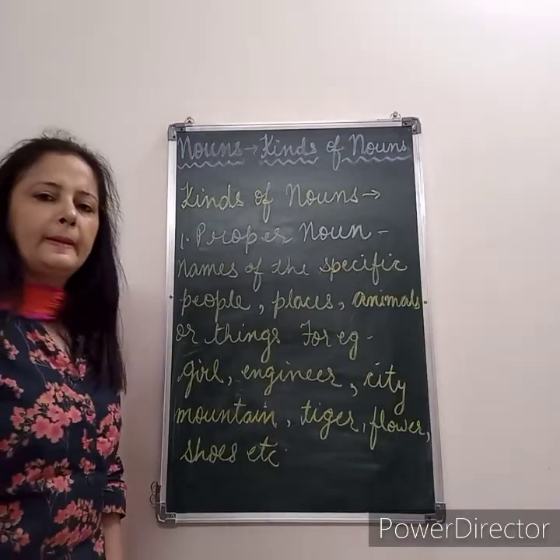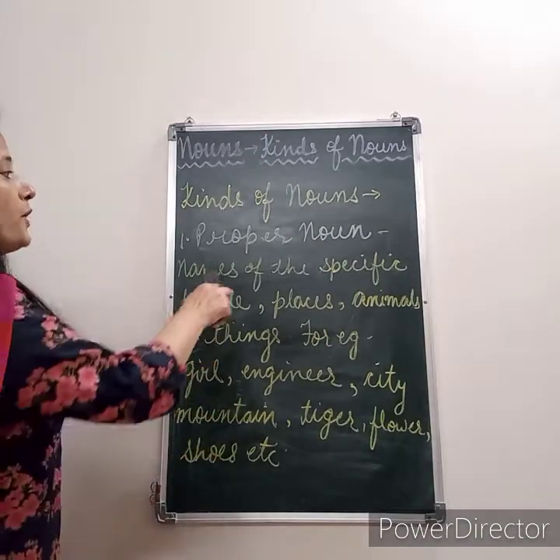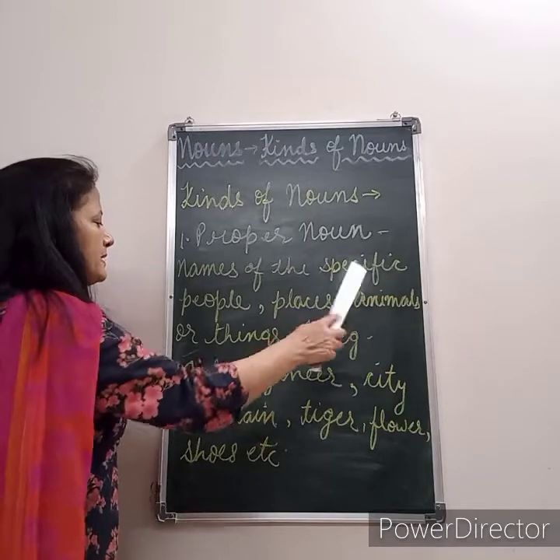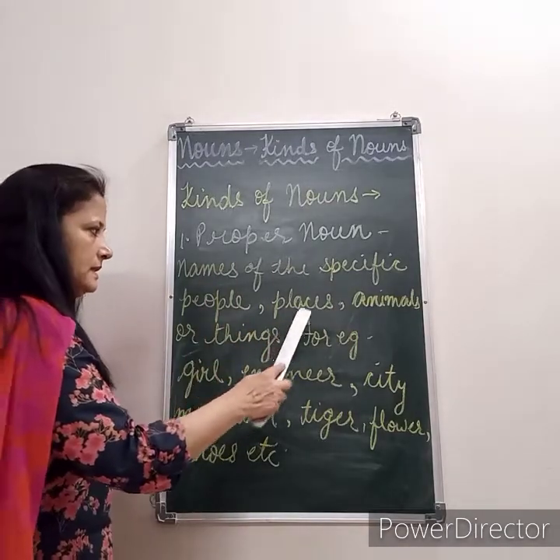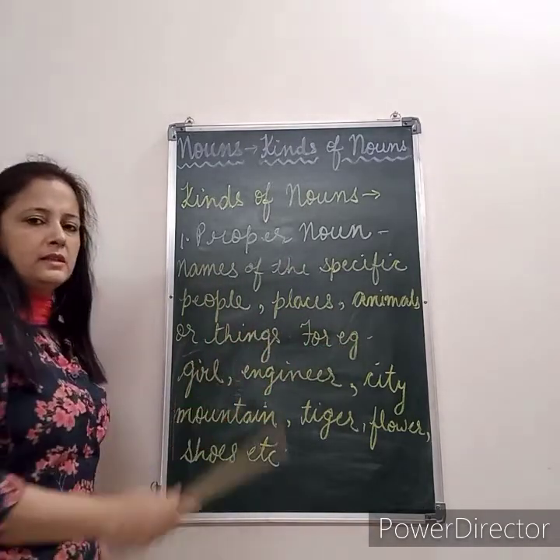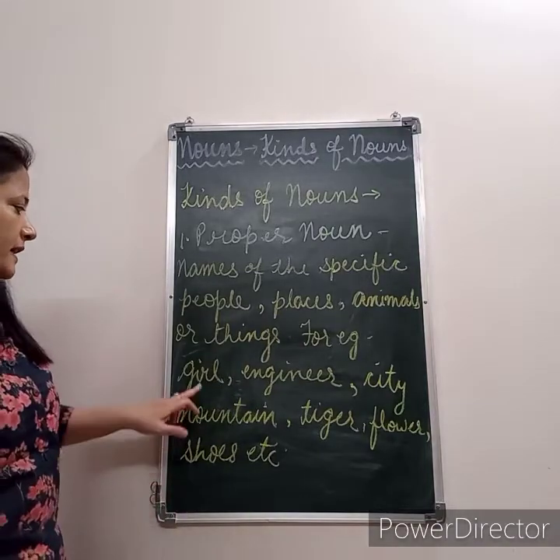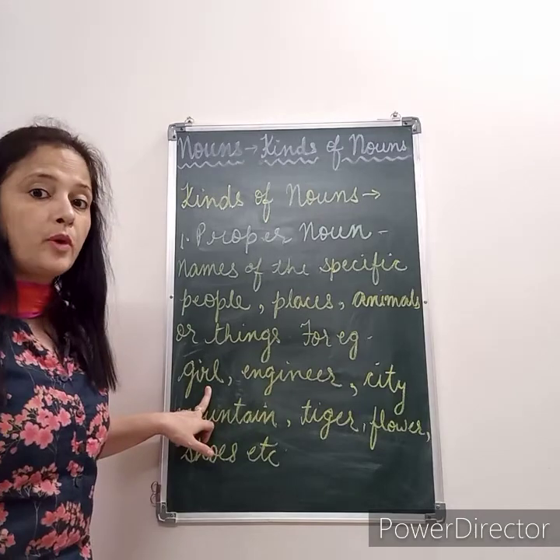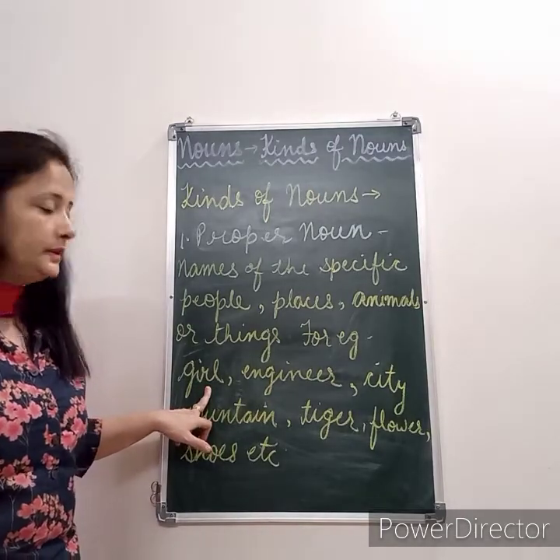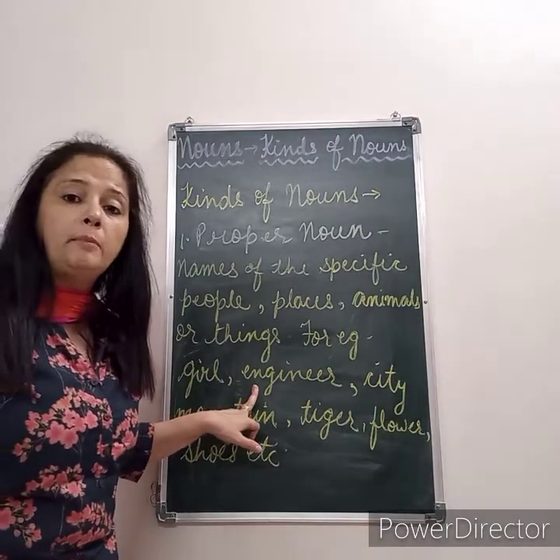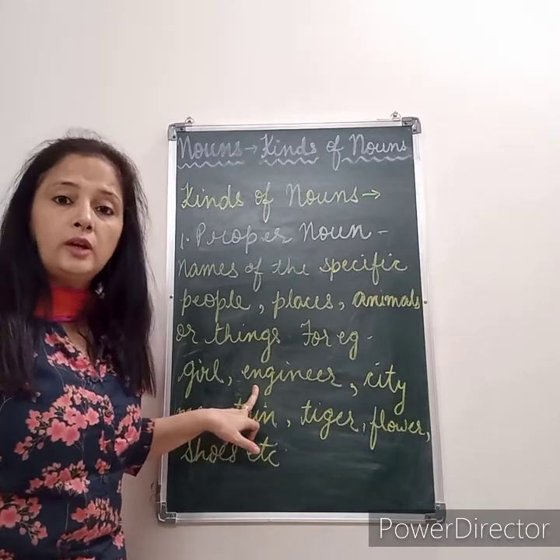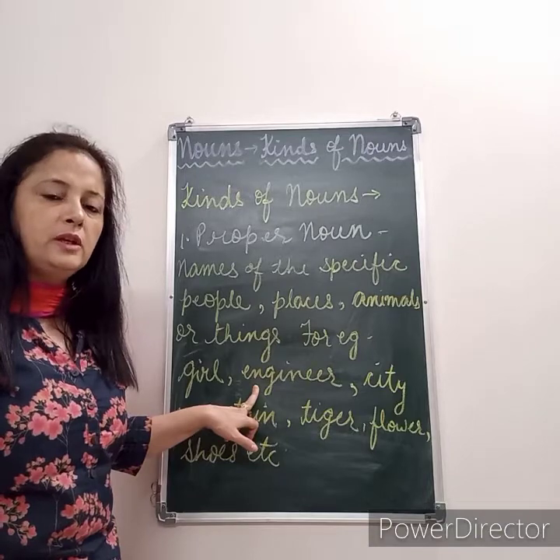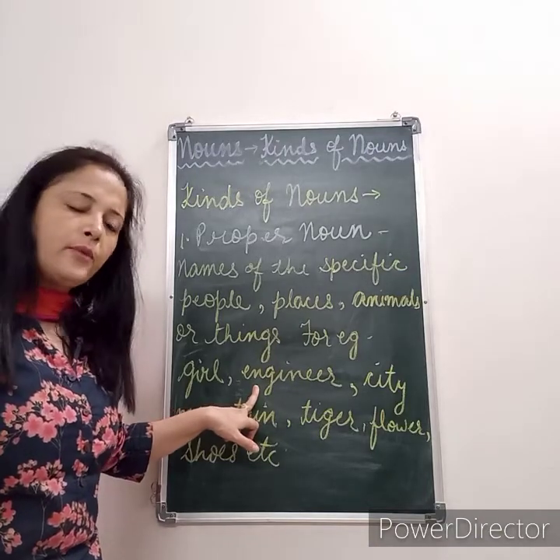Alright. Now the next one, proper noun. Now what are proper nouns? Proper nouns are the names of specific people, places, animals or things. For example, if we take up girl, but if we name that girl Rita, that is a proper noun. Rita is a proper noun. Engineer, Mr. Sharma. Now Mr. Sharma is an engineer. So when I say Mr. Sharma, it is the name of a special person, so it is a proper noun.